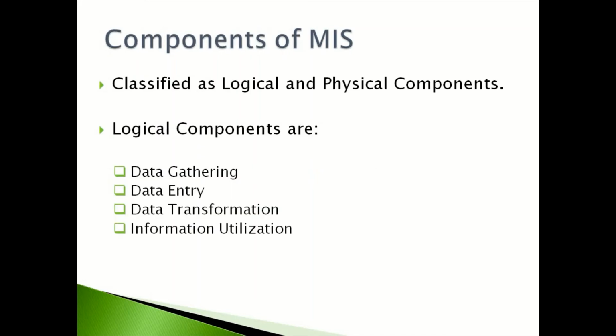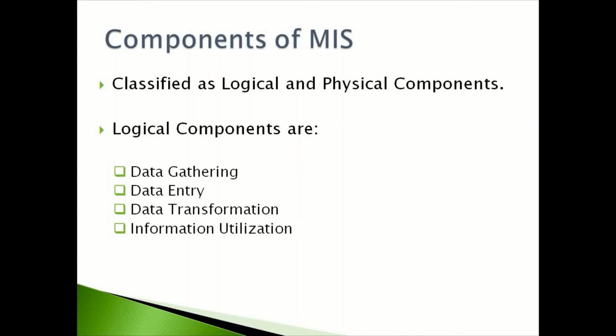Now let us discuss the components of MIS. Components of MIS are classified as logical and physical components. First let us discuss logical components. The first one is data gathering, the process of collecting the required data from different sources.